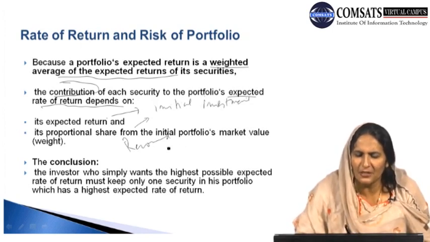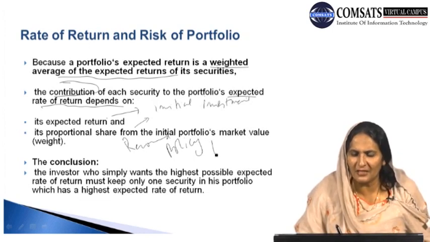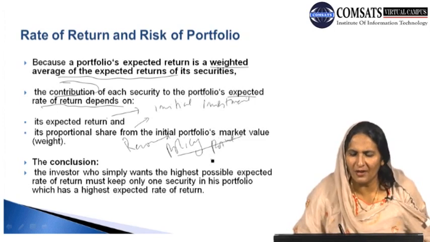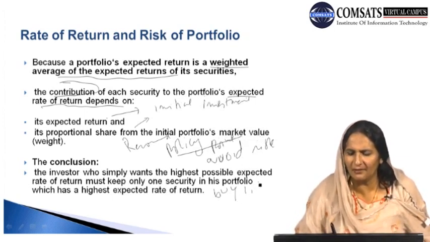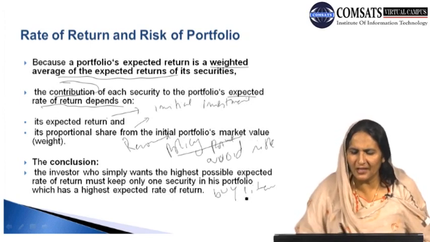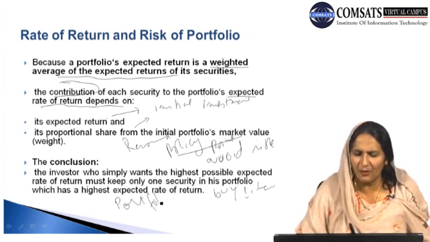We can say that the policy point for any investor is that if he is risk averse and wants to avoid risk, he or she should purchase only one item in his portfolio. So how can the portfolio of the risk averse person be formulated?